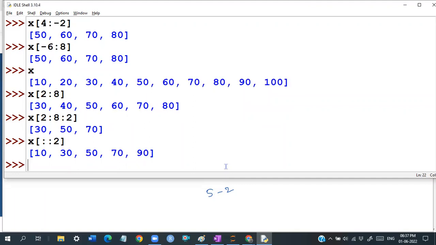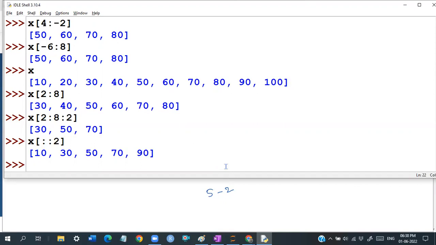X of colon 2 is taking a step of 2. Like that, you can take whatever steps you require, and that is basically what we are going to be doing actually, guys. Okay.